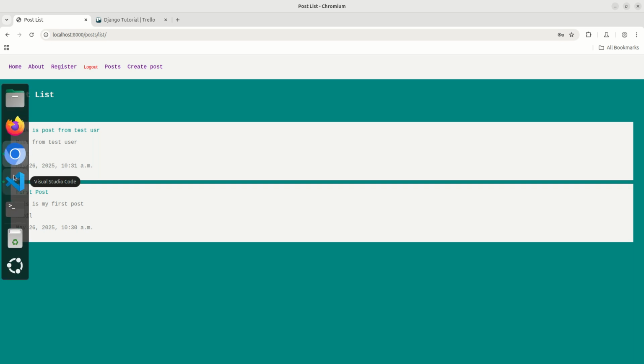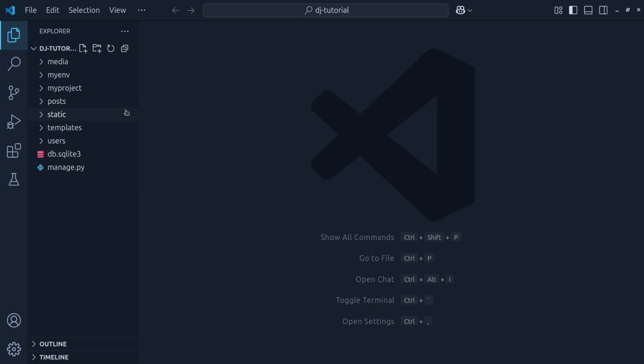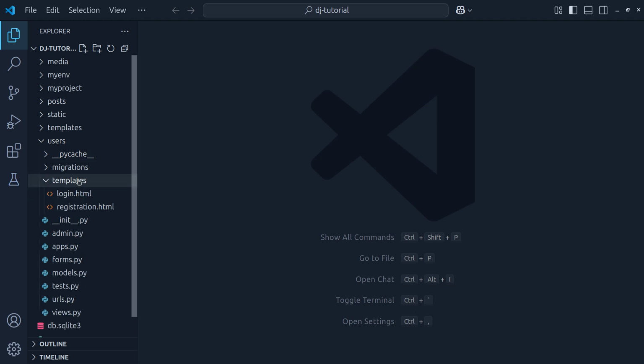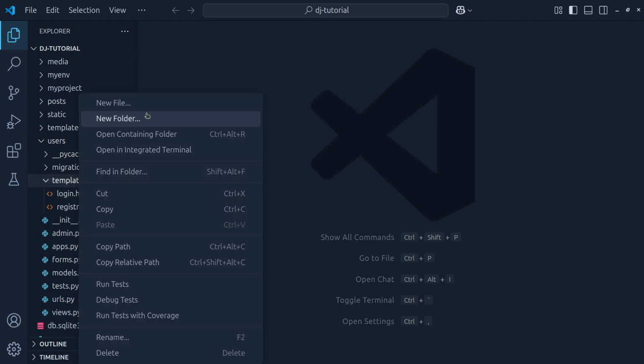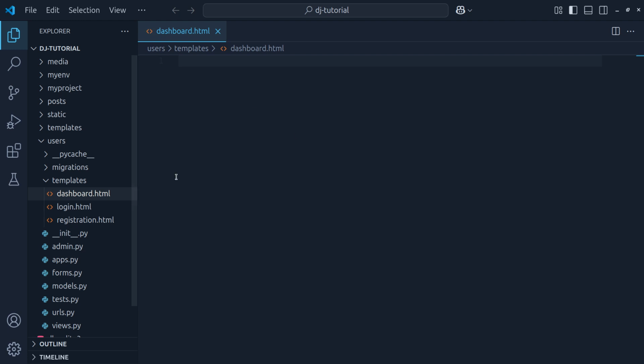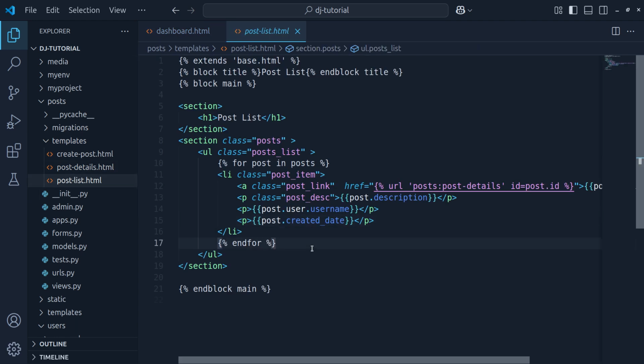So I'm going to get back to my VS Code, and I've got my server running. Let's hide this, and I'll go inside this users folder, and first of all I'm going to create a template here. Let's call this dashboard.html, and let's copy from this post list HTML because this is going to be similar.